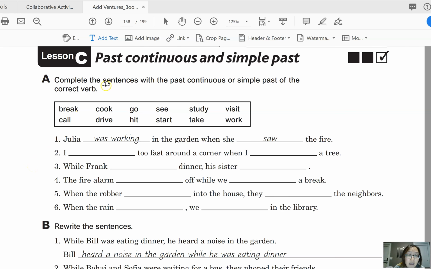Okay, so now we are going to look at a worksheet and practice again for the past continuous and simple past. So let's take a look at exercise A. Complete the sentences with the past continuous or simple past of the correct verb. Okay, so let's look at number 1 together. Julia was working in the garden when she saw the fire. So we used work right here and see right here. So you can change work to past continuous and see to past tense, which is saw. Okay, so take some time to complete this activity, and you can pause the video and continue when you're finished.